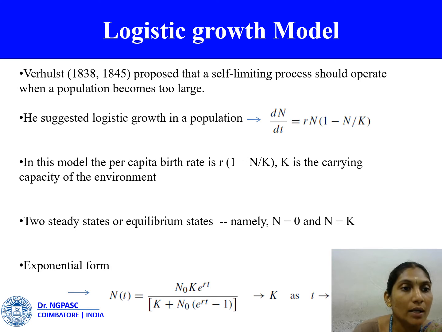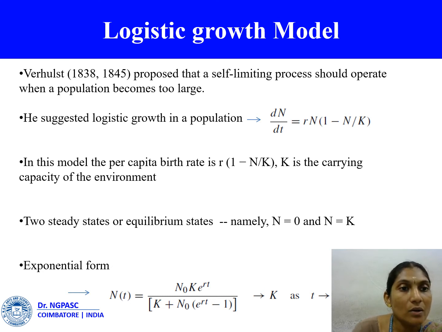In this model, the per capita birth rate is r times (1 minus N/K). That is, it is dependent on N. The constant K is the carrying capacity of the environment, which is usually determined by the available sustaining resource. There are two steady states or equilibrium states, namely N equal to 0 and N equal to K, that is, where dN/dt is equal to 0.